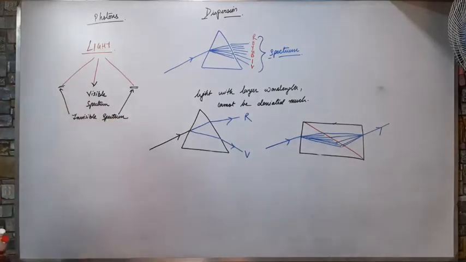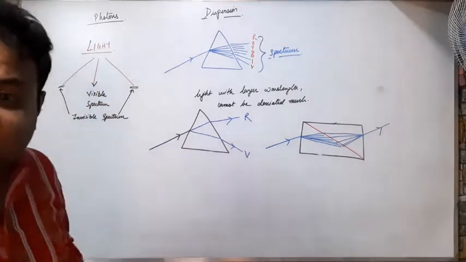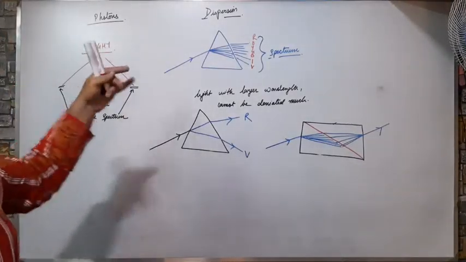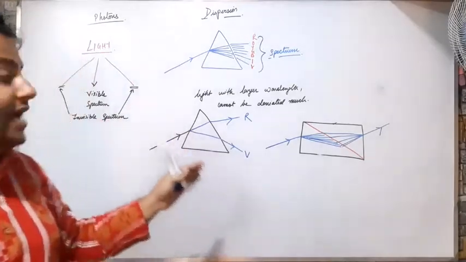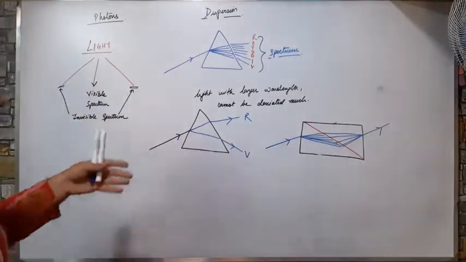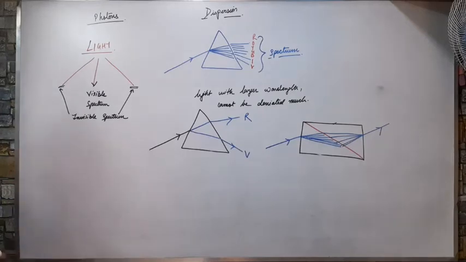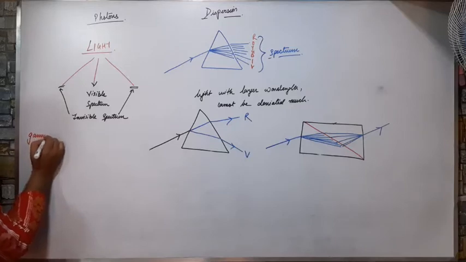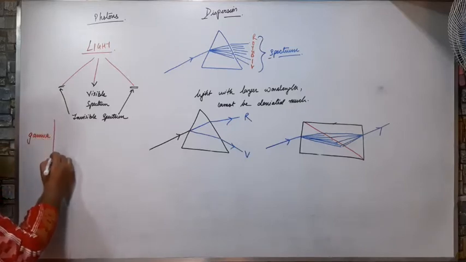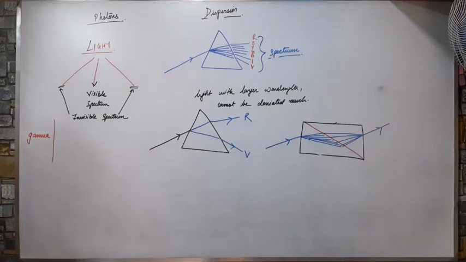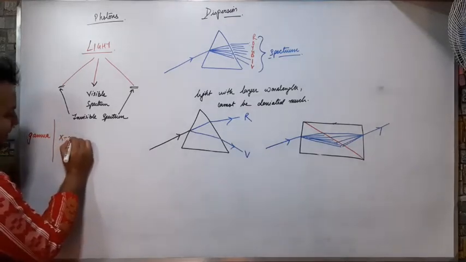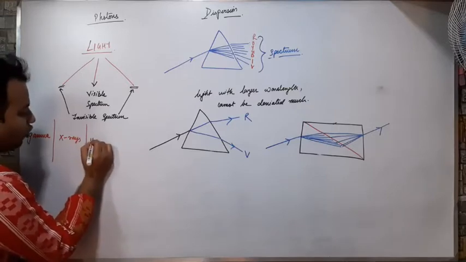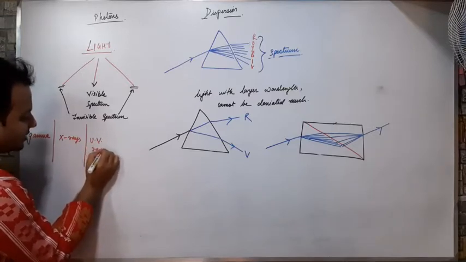Means the light when dispersed produces both colors that can be seen and certain rays of energy that cannot be seen. That is known as invisible spectrum. So what are those invisible spectrum? The first category of this is gamma rays. Then, after gamma, we have X-rays. After X-ray, we have UV or ultraviolet rays.